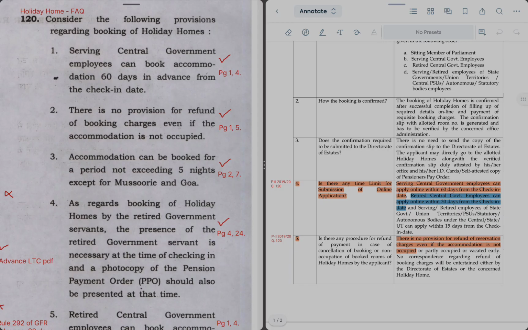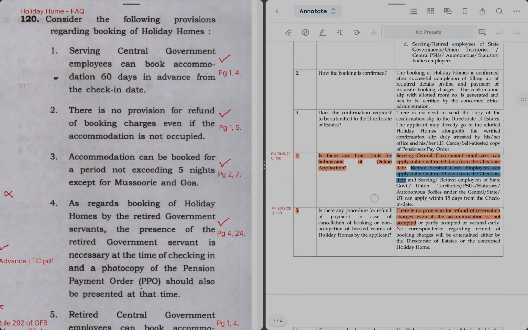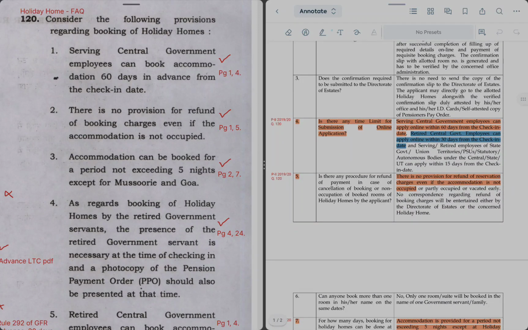Okay, so statement 1 is saying serving central government employees can book accommodation 60 days in advance from the date of check-in. Accommodation can be booked 60 days before the actual check-in date. So as per page number 1 and para 4, it is clarified that it can definitely be booked 60 days in advance. So this is true.